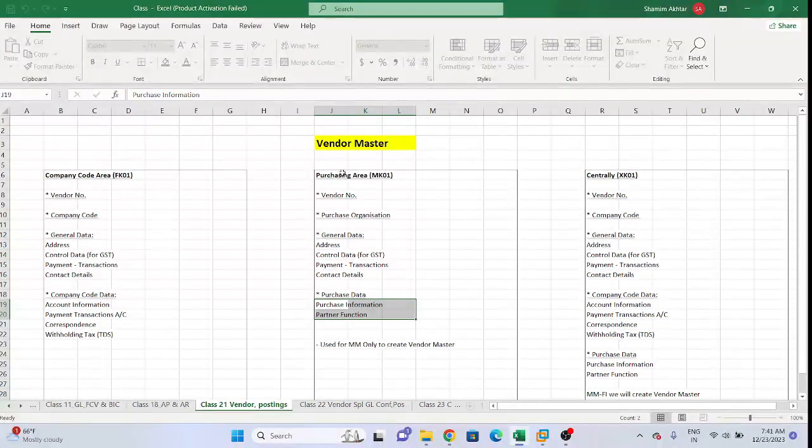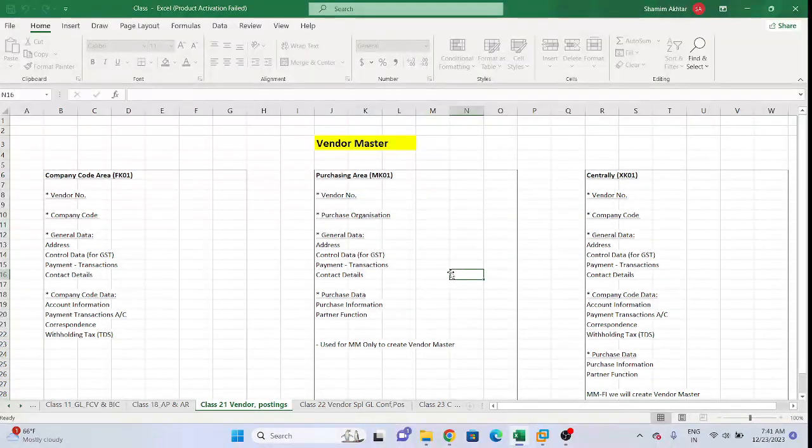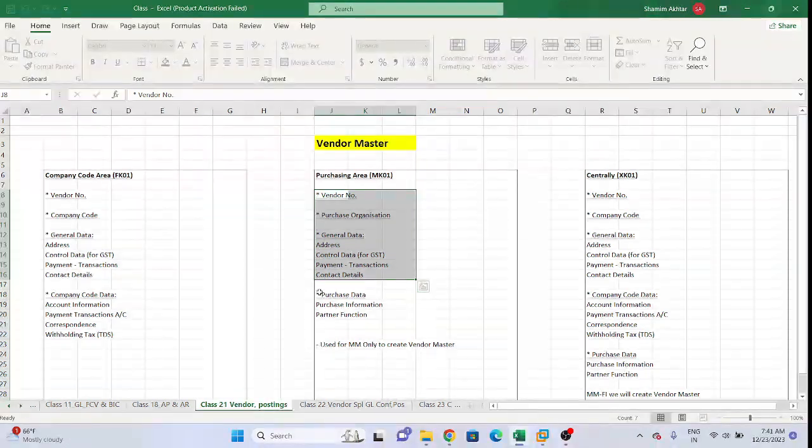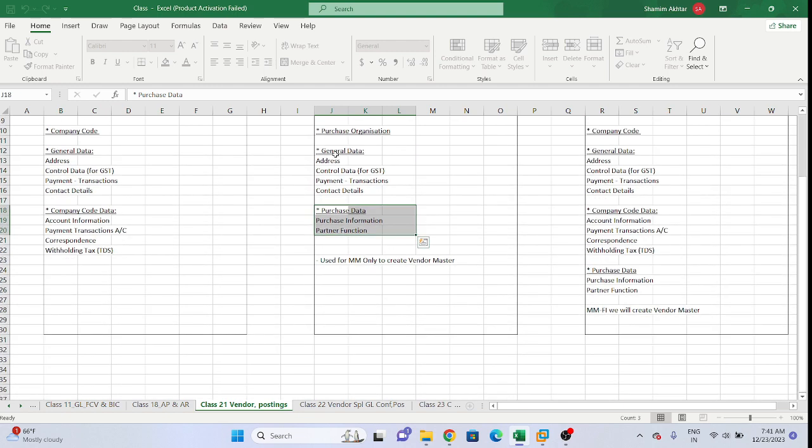So this kind of vendor, the MK01 vendor, will be created by the MM consultant. If they say, no, you guys will take care of the payment transaction, we will not be rigid. We will maintain vendor master data up to this much, up to contact details, no issue. Up to general data we will also maintain, but this one we will not maintain because they have to maintain it.